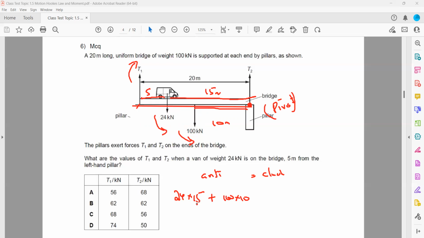Why in this case 24 times 15? Because if I consider the pivot to be the right hand side, the clockwise rotation is T1 multiplied by 20. When we solve, we'll get the value for T1. It will come out as 68. So the only option in which T1 is 68 is C. So C will be the right answer.